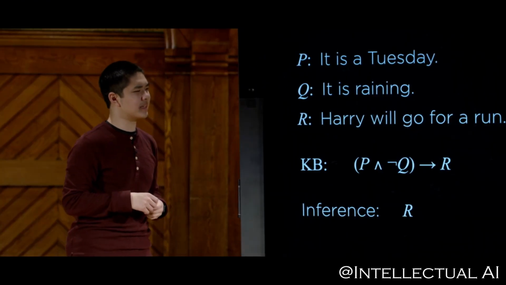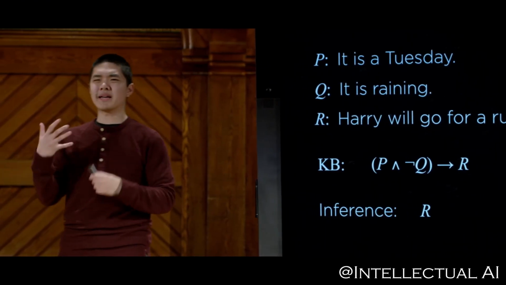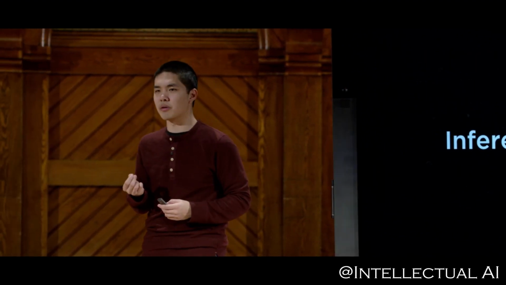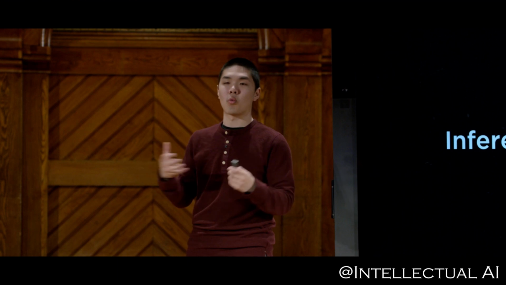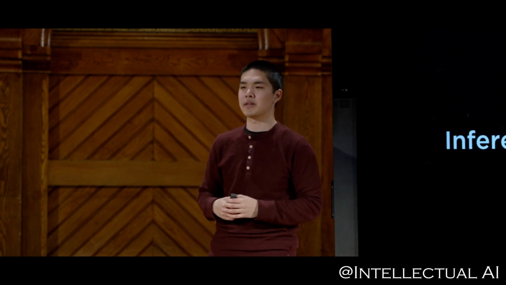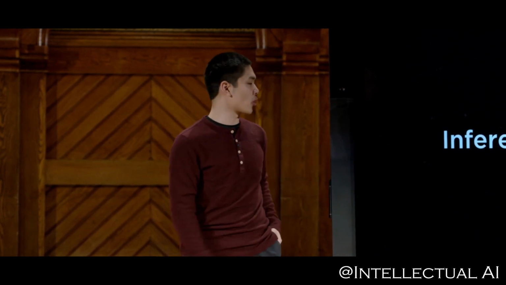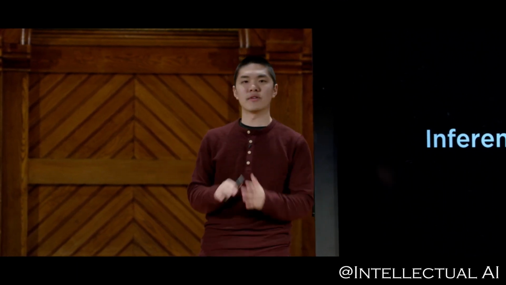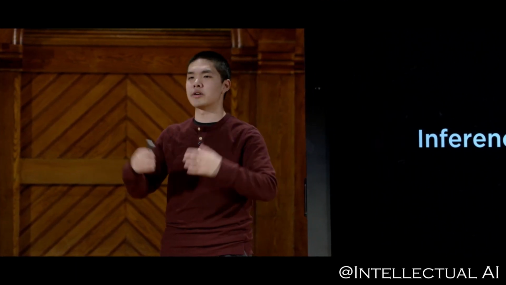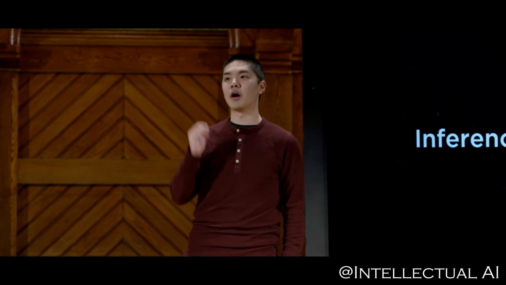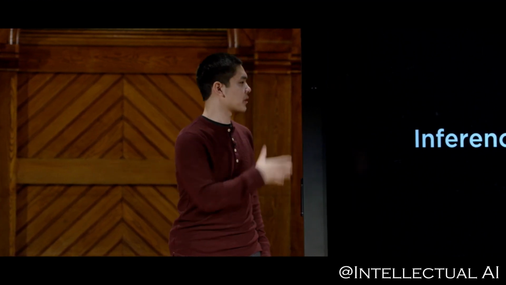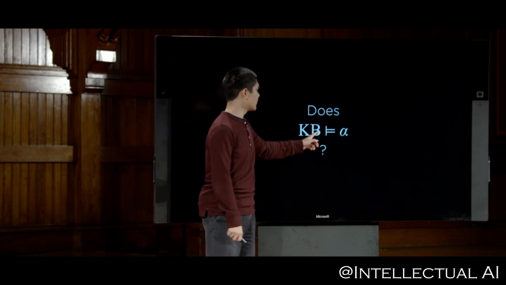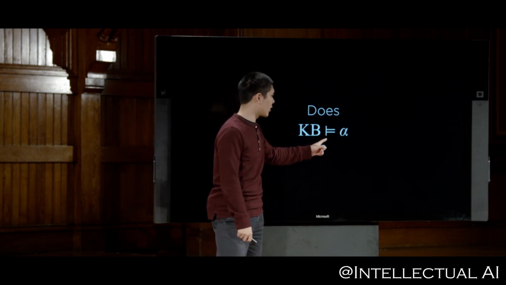And so this ultimately is the beginning of what we might consider to be some sort of inference algorithm, some process that we can use to try and figure out whether or not we can draw some conclusion. And ultimately, what these inference algorithms are going to answer is this central question about entailment. Given some query about the world, something we're wondering about the world, and we'll call that query alpha, the question we want to ask using these inference algorithms is, does KB, our knowledge base, entail alpha?